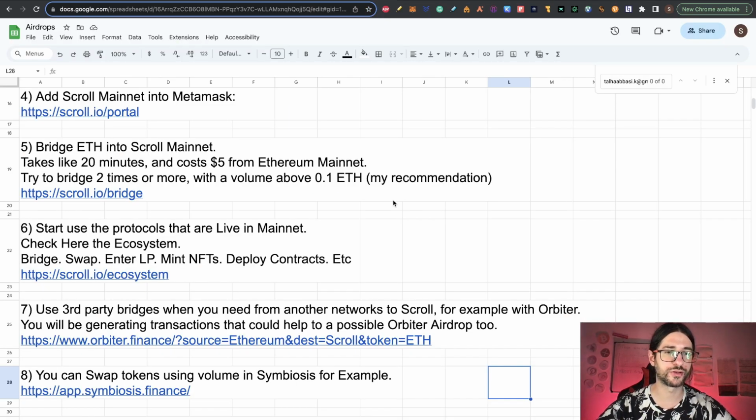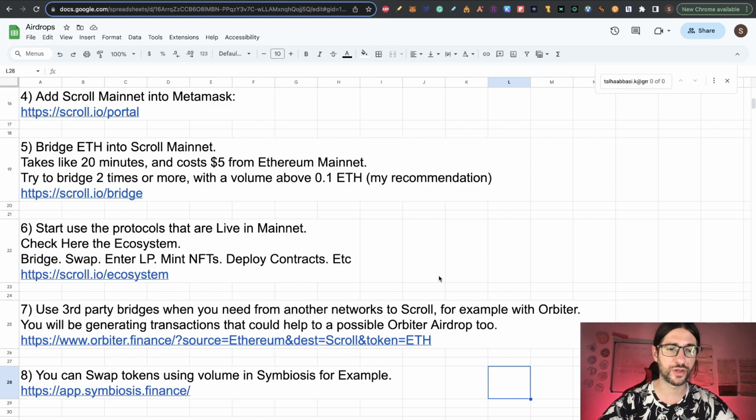Now step 6 is that you need to start to use the protocols that are live in Mainnet. We did a lot of work and stuff following the testnets, but now is the real thing. You need to spend money on the ecosystem in order to generate transactions and be eligible for this possible airdrop. So here you have the link to the Scroll ecosystem. You will need to bridge, swap, enter liquidity pools, mint NFTs, deploy contracts, get domain services if you want. So there are many things that will help you to grow your transactions and your volume using the mainnet now.